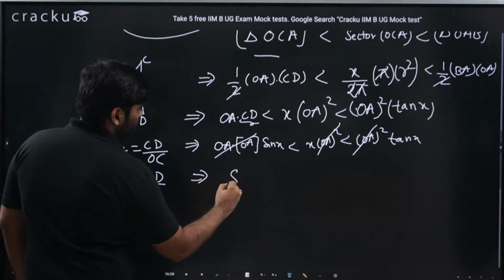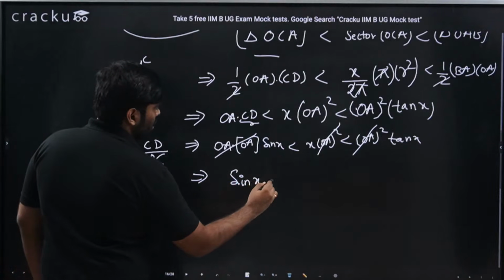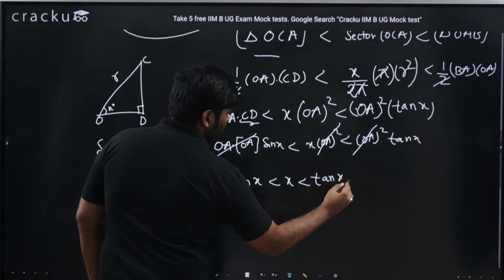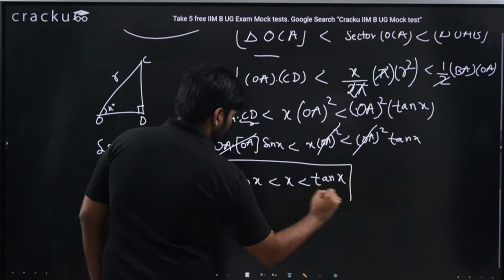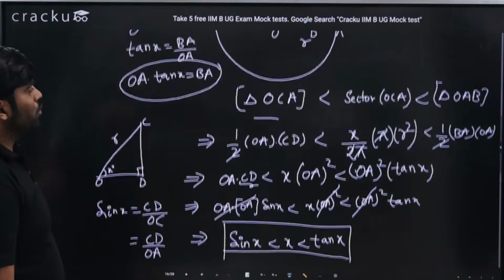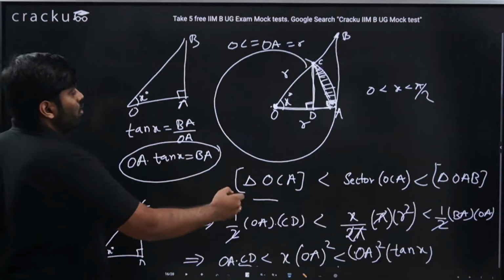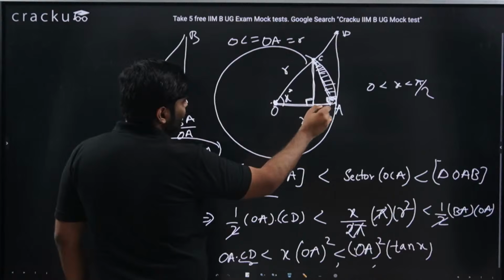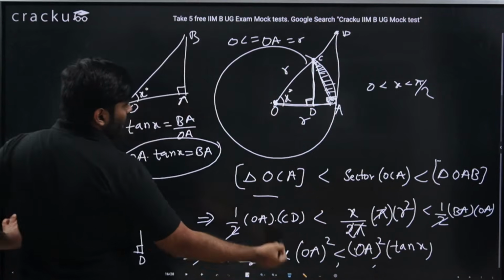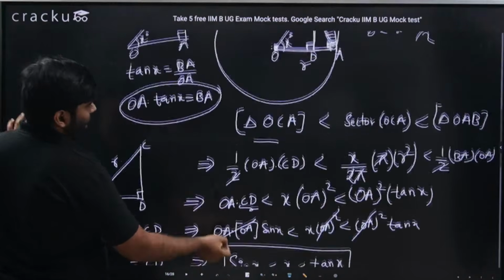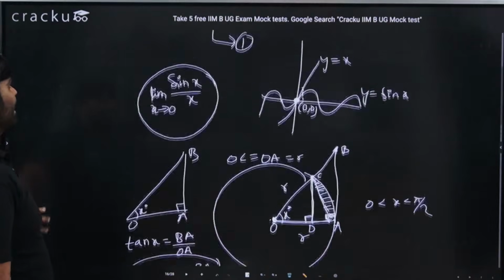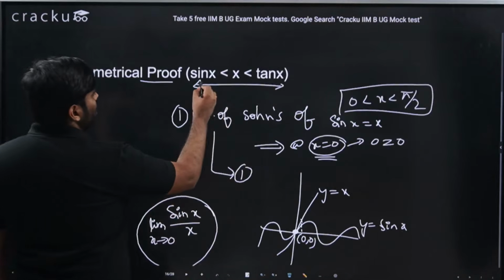So hence we can prove that sin x is less than x less than tan x. This is how you can prove geometrically, by ensuring triangle OCA area is less than the sector area, which is again less than the bigger triangle OAB. By doing this, you will geometrically say sin x is less than x less than tan x. This is what we have mentioned here.